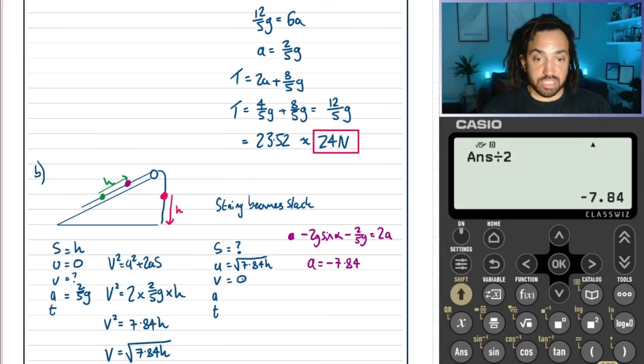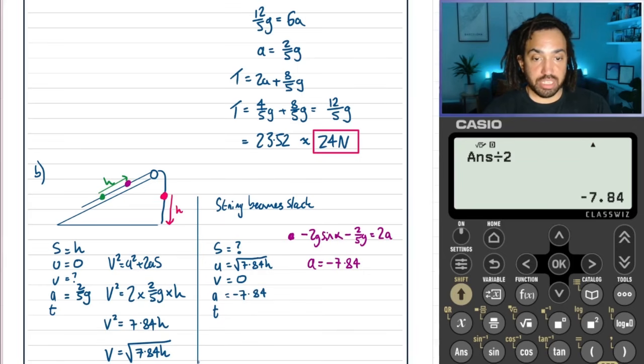We want this object to come to a stop, so we want the velocity to equal 0, and we now know that the new acceleration for this second part of the journey is equal to that. Let's just draw a line here so it's nice and clear that we've got the first half of the journey on the left, and now this is the second part of the journey. Again, I'm not too fussed about t, so we're going to be using v squared equals u squared plus 2as.